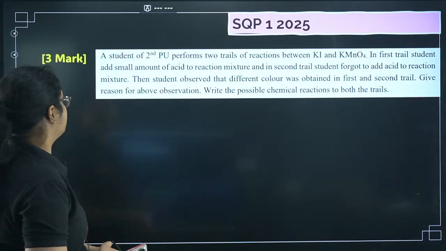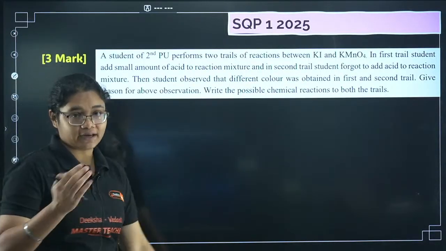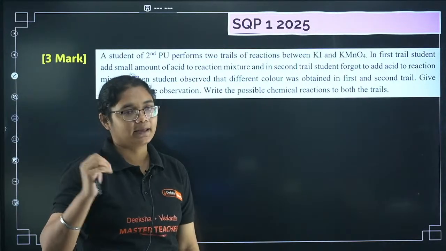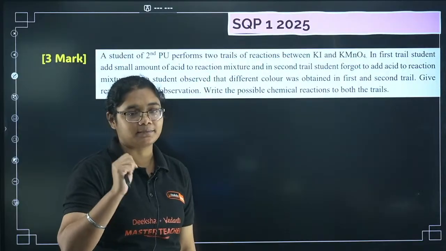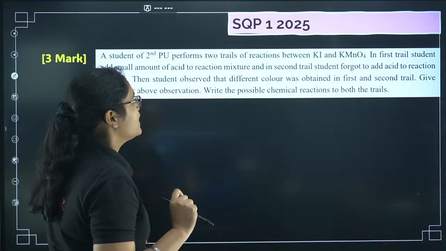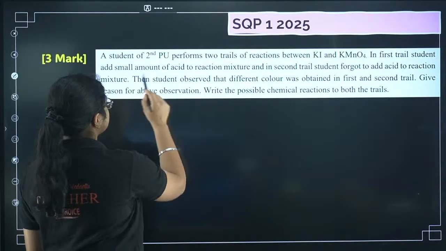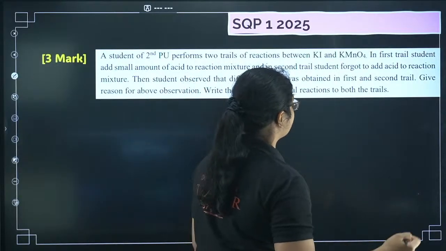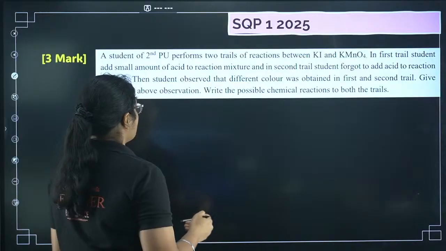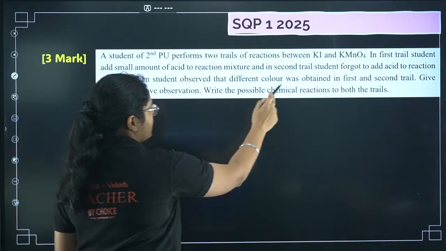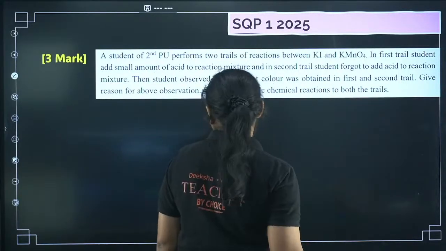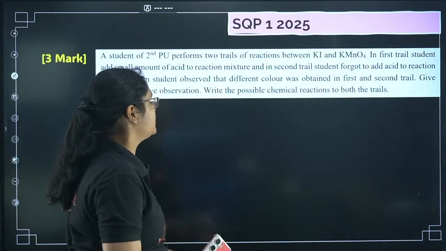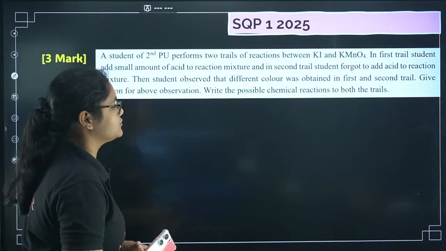Next we have a question here. A student of 2nd PU, like you people, performs 2 trials of experiment between KI and KMnO4. Okay, the student does 2 experiments between KI and KMnO4. In the first trial, the student adds a small amount of acid to the reaction mixture, and in the second trial, the student forgot to add the acid to the reaction mixture. The student observed that a different color was obtained in the first and second trial. Give the reason for the above observation and write the possible chemical reactions for both the trials.